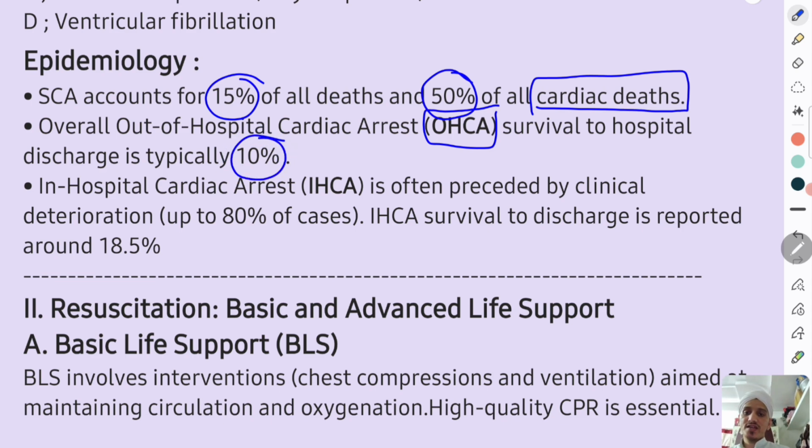In-hospital cardiac arrest is often preceded by clinical deterioration in up to 80% of cases. In-hospital cardiac arrest survival to discharge is 18.5%.